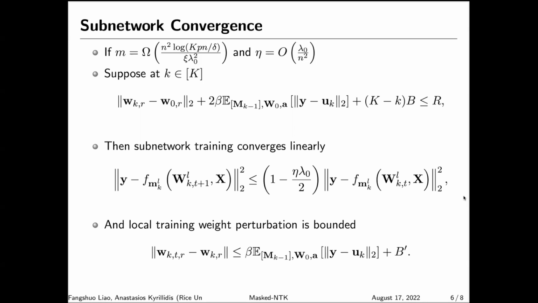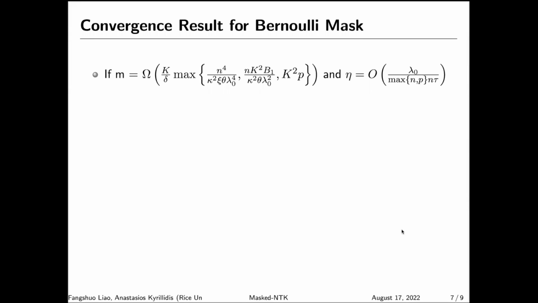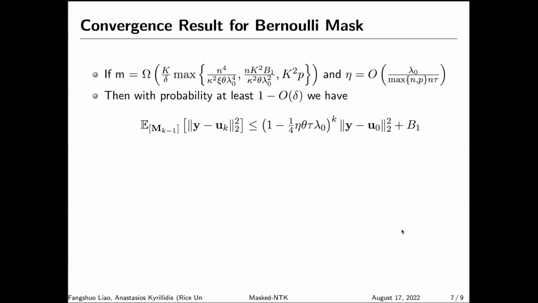However, this result only shows that the subnetwork training behaves well. It does not guarantee that the subnetwork training gives a loss decrease on the whole network. For different mask distributions, we use different techniques to deal with this difficulty. Our first result is based on the Bernoulli mask, where each mask entry m_k,r,l is sampled from a simple Bernoulli distribution with parameter c. Similar to the lemma for subnetwork training convergence, under the case of large enough m and small enough eta, we have that the loss decreases linearly to some error region B1, with B1 represented below.